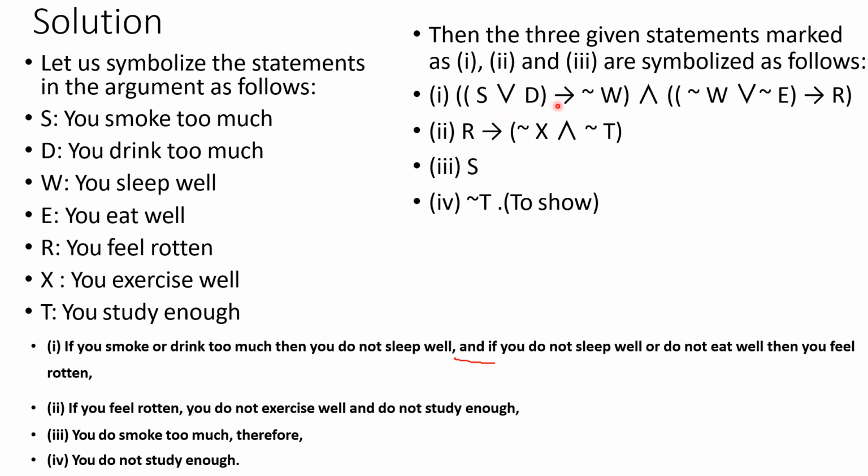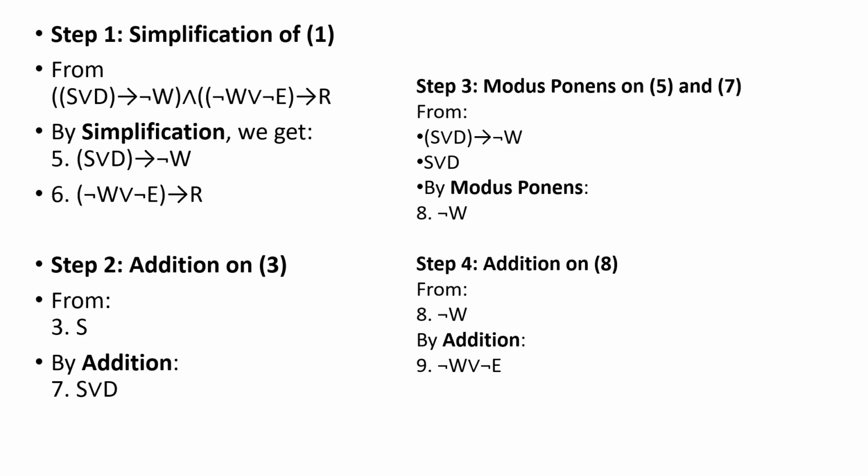So we will start with the first one: S or D implies not W, and not W or not E implies R. It is given that first one, S or D implies not W, and not W or not E implies R. According to the simplification rule, we can consider this as P, that is S or D implies not W, and the remaining portion as Q, so not W or not E implies R. According to simplification, P and Q is true, that means P is true, or you can write Q is true.